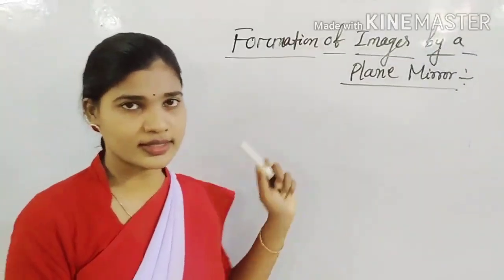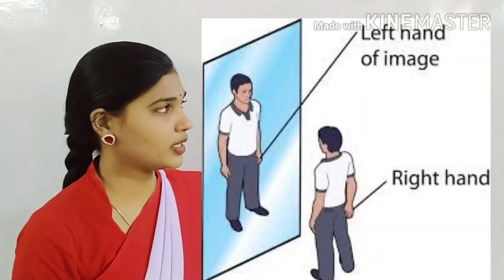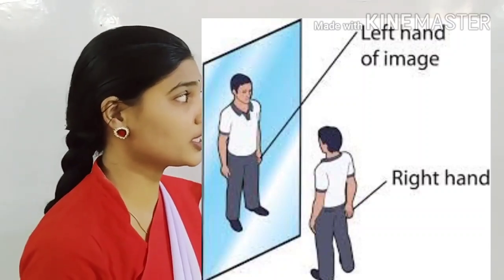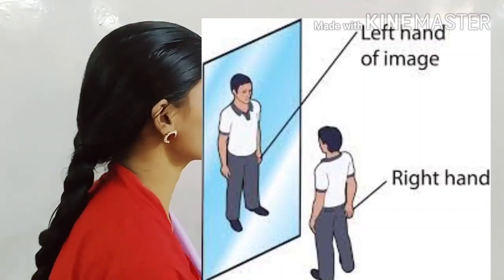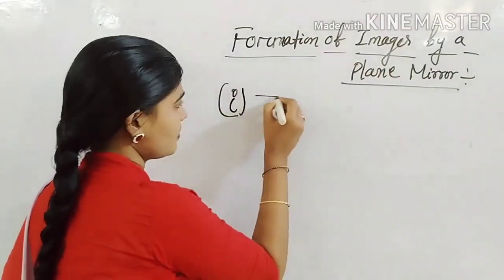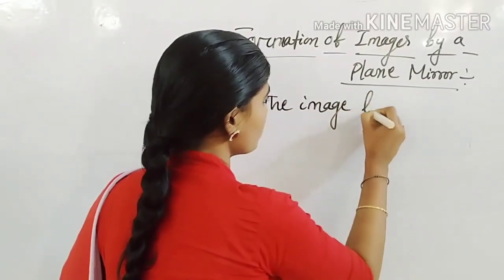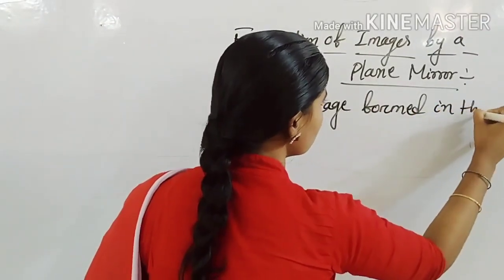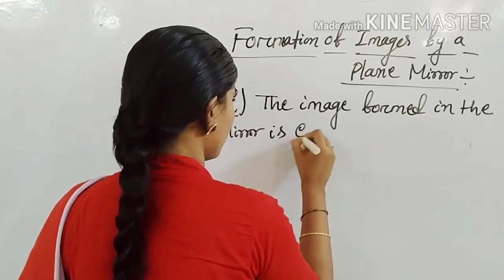We know that this is the diagram of a plane mirror. Here is the image formed in the plane mirror, and we know that the image formed in this mirror is erect. So the first point of the image formed by a plane mirror is that the image formed is erect.